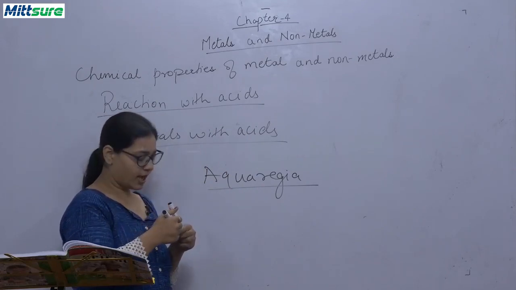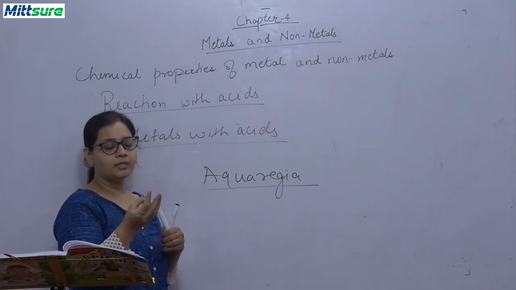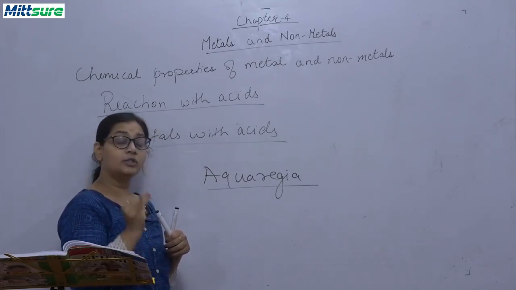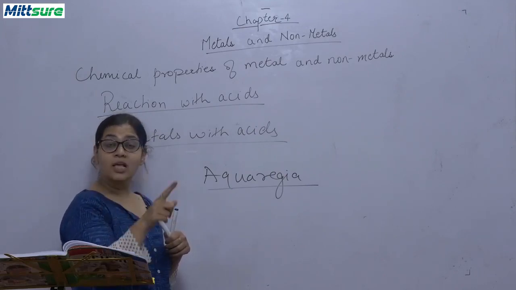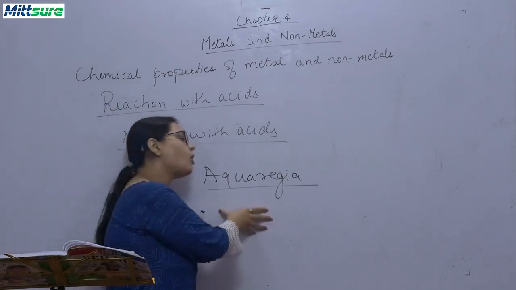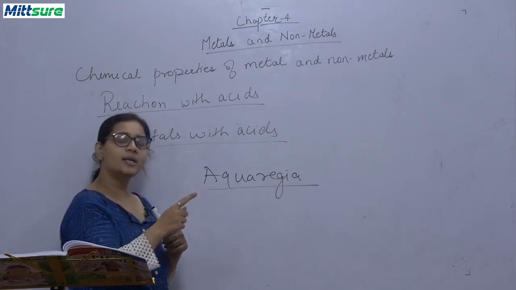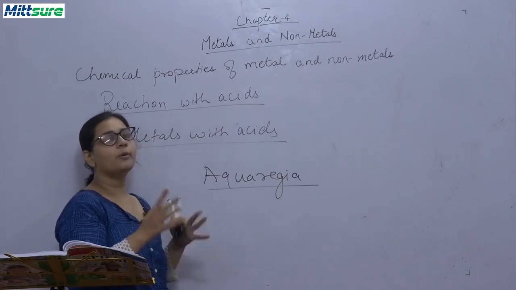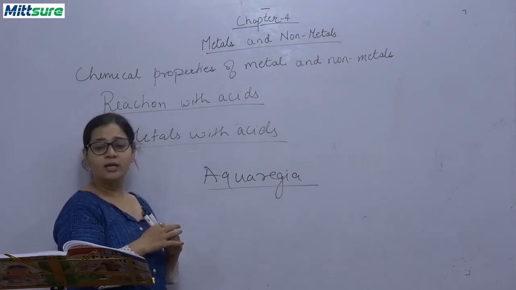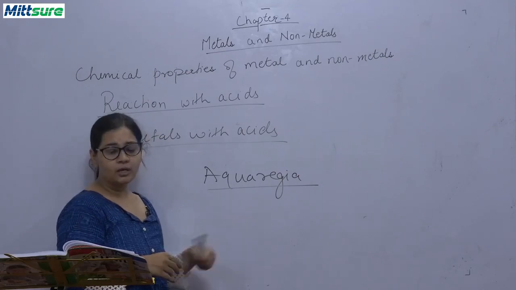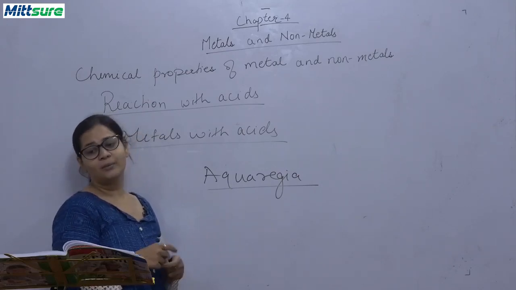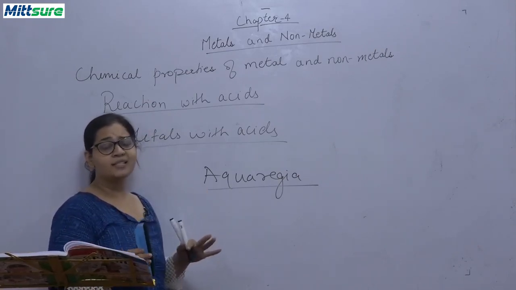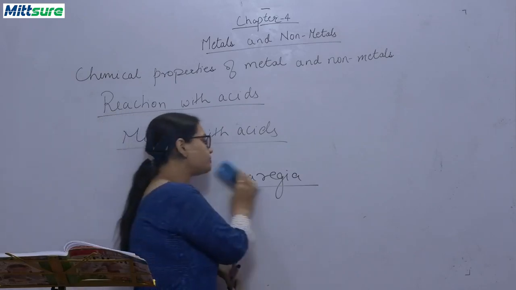Among the three, that is hydrochloric acid, sulfuric acid and nitric acid, the strongest acid is sulfuric acid. Now this is a stronger acid than sulfuric acid also. And how is it created? हम 1:3 पार्ट्स में हाइड्रोक्लोरिक एसिड एंड नाइट्रिक एसिड को कंबाइन करते हैं, एंड दैट्स हाउ एक्वा रेजिया इज फॉर्म्ड. And this aqua regia can dissolve gold and platinum also. Okay, so gold and platinum do not react with simple acids, they react only with aqua regia.